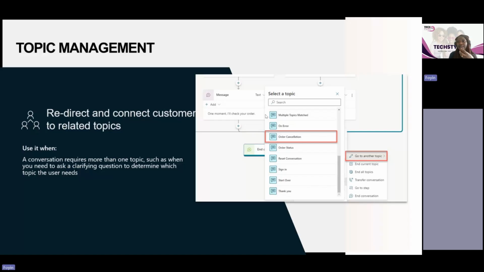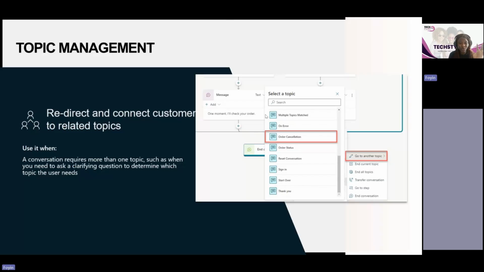So then you can redirect and connect customers based on related topics. All of our conversations, if you remember, we spoke about topics.